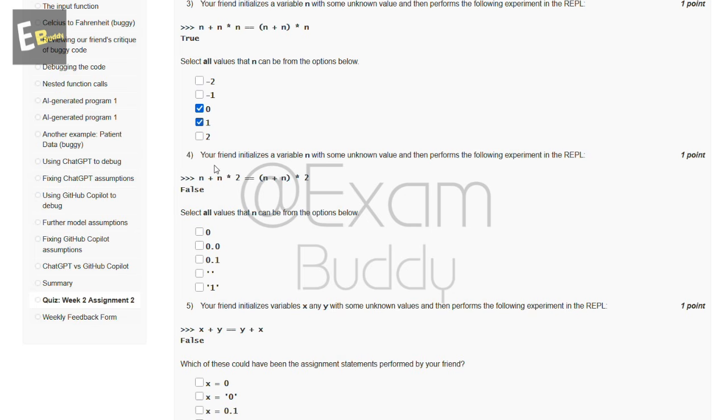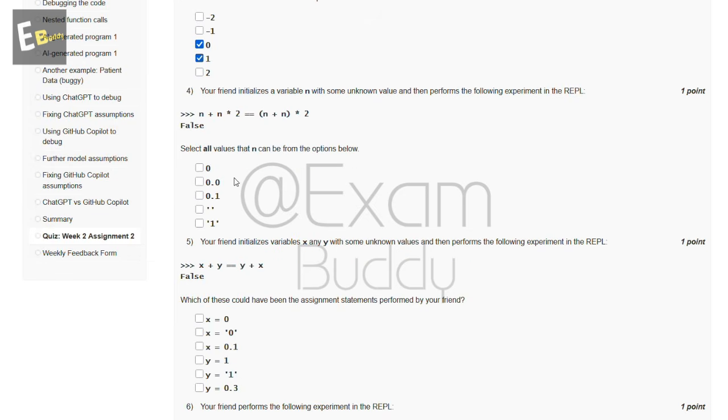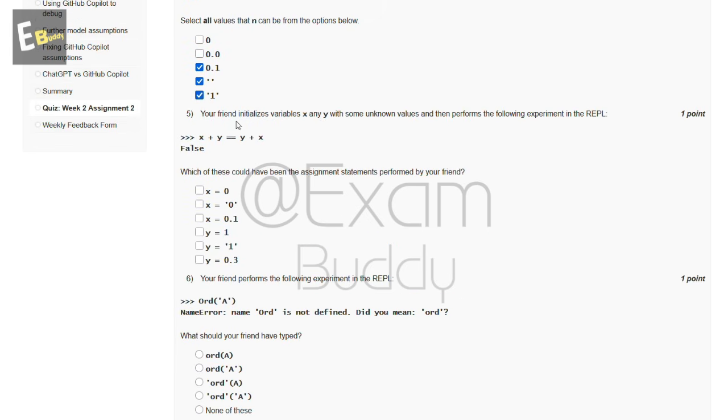Now the fourth question is: your friend initializes a variable n with some unknown value and then performs the following experiment in the REPL. Select all values that n can be from the options below. So these are the options and the answer of our fourth question is 0, 1, D and E1.